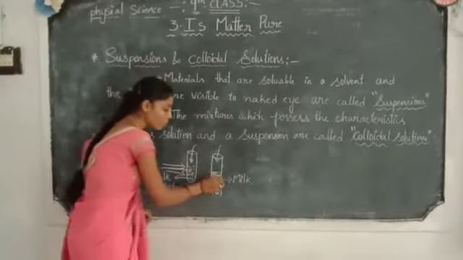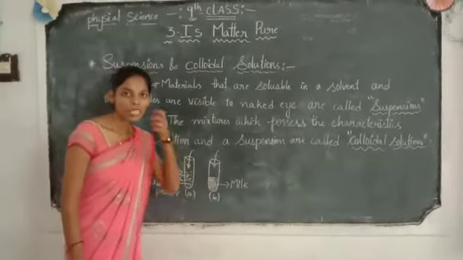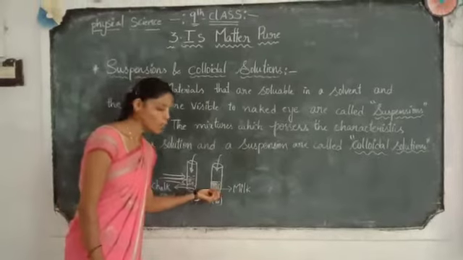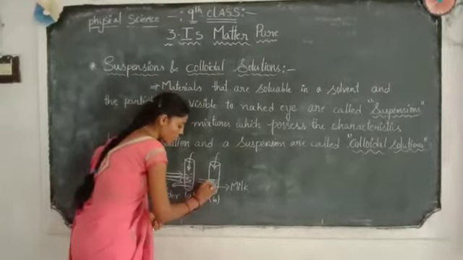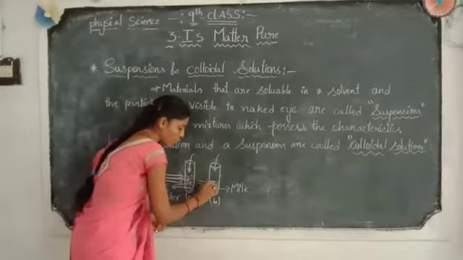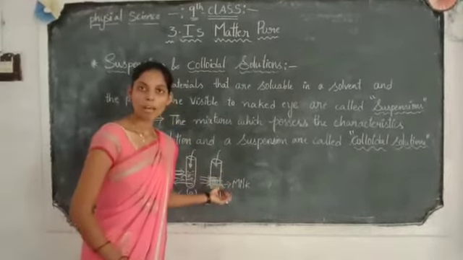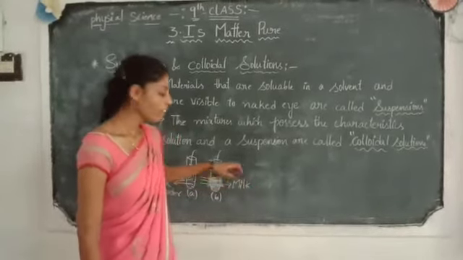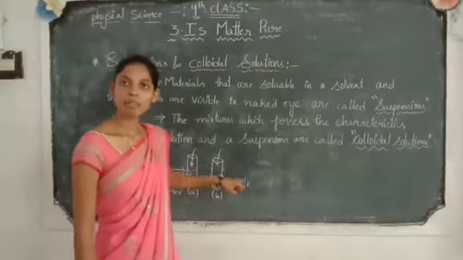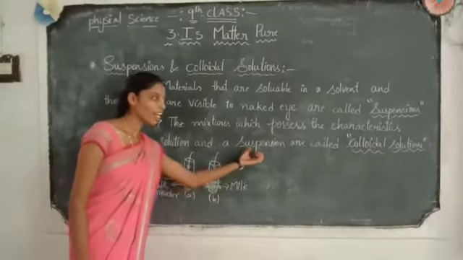Because the milk particles are too small to see with the naked eye, but they are not mixed uniformly. When light rays are passed through it, the light passes and forms a beam through the liquid, and we can see the particles in the test tube easily. Such solutions are called colloidal solutions.